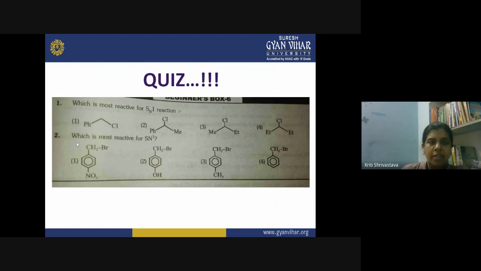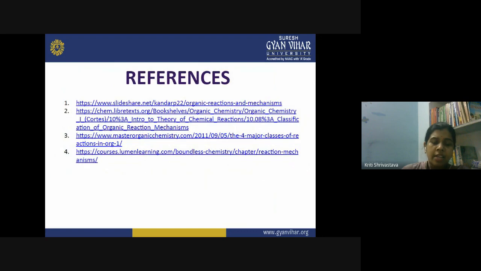Now in the second question, you have to find out which is the most reactive, again for the SN1 reaction. So you have different types of compounds mentioned here, and you have to find out their relative susceptibility for such types of reactions. So in the next lecture, we will discuss the different substitution reactions, and these are the references from today's lecture.